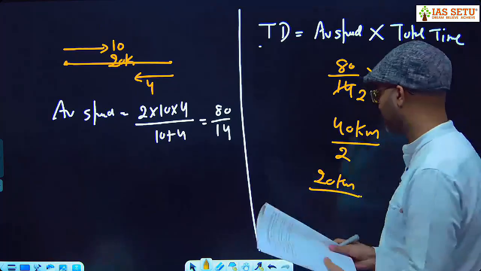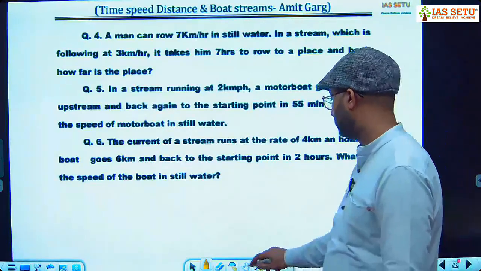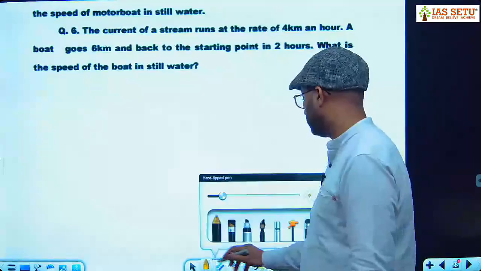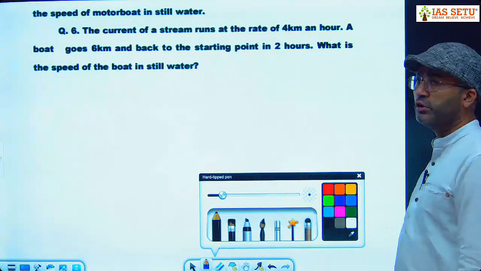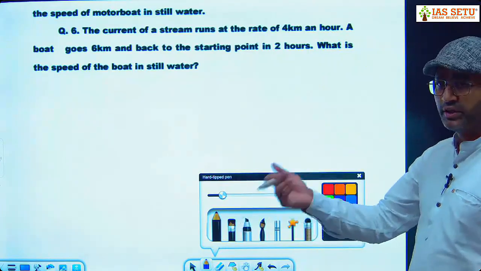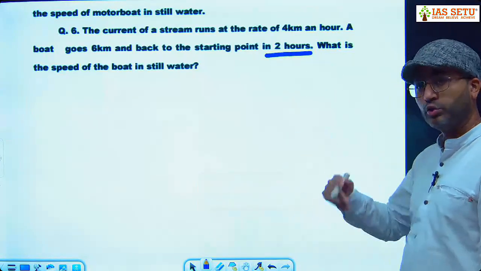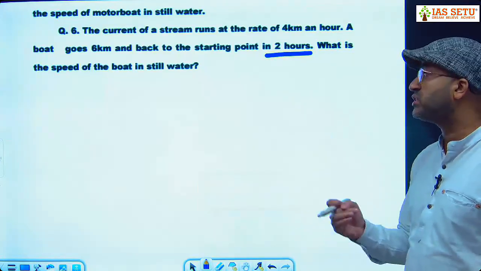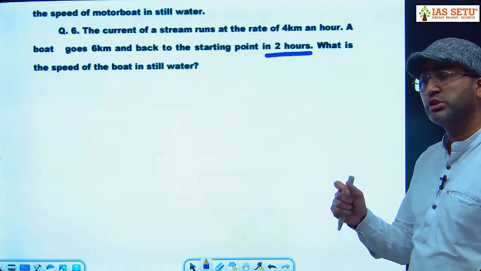Question number 6 here is, the current of a stream runs at a rate of 4 km an hour. Stream की speed दे दी 4. A boat goes 6 km and back, distance दे दी 6 km, to the starting point in total 2 hours. Total time is mentioned, 2 hours. The main thing is missing. What is the speed of the boat in still water? So they are asking what is the speed of the boat in still water.